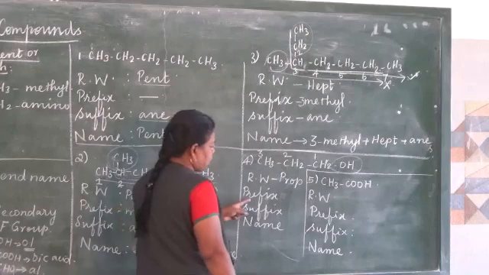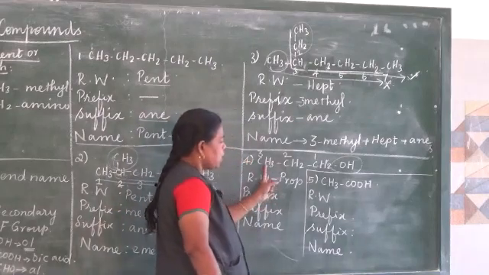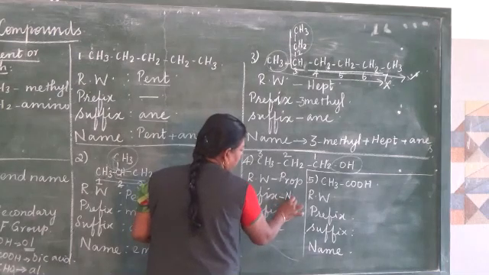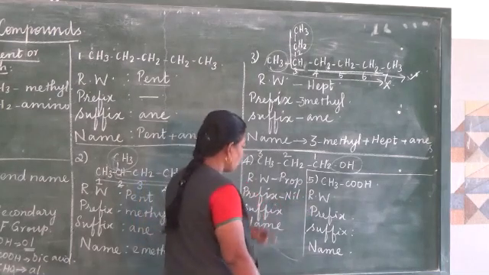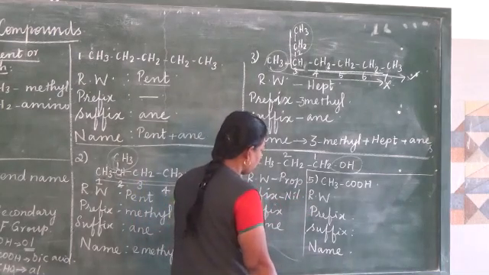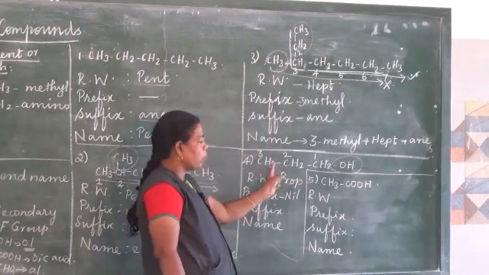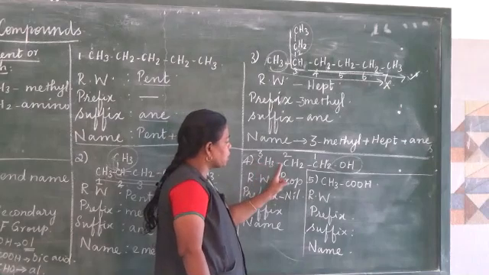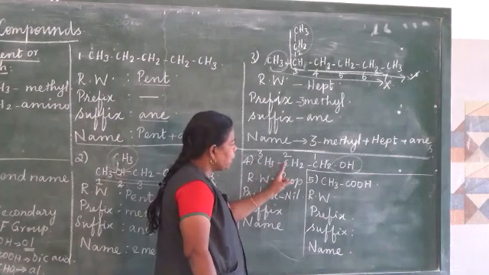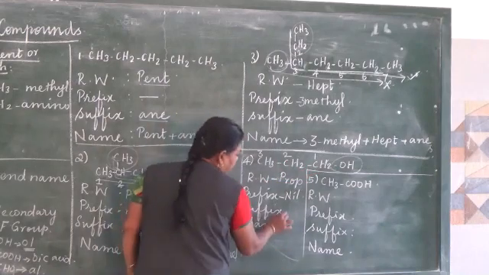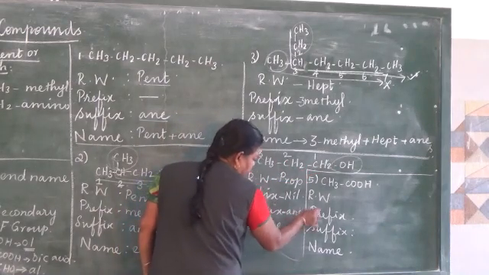And then prefix will be denoting the branches. Here there is no branch at all, so we need not mind about prefix. There is no prefix at all. And suffix, since it is primary suffix, first we have to go for a primary suffix. Primary suffix will be giving the nature of bonding. So the nature of bond is a single bond. So the primary suffix used here is ane.